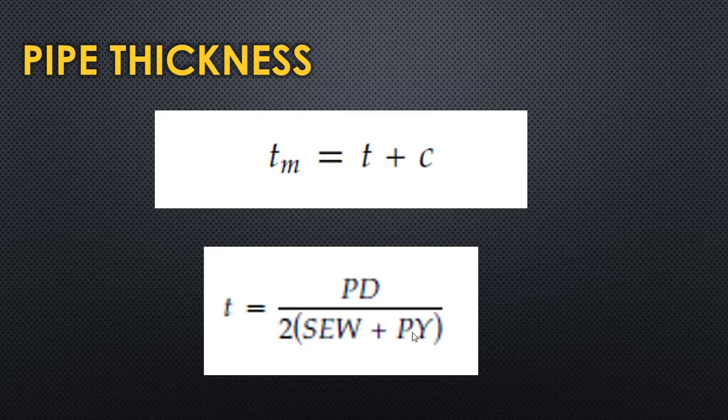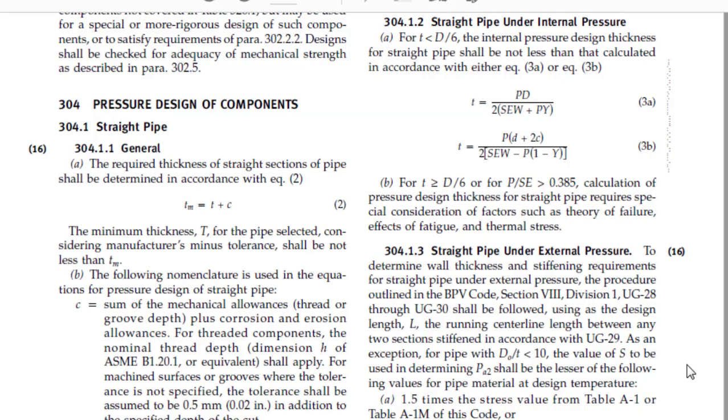So what it says, Tm equal to T plus C and T equal to PD by 2 into SCW plus PY. I will show you how exactly the formula, the definitions of the formula and how it needs to be calculated. So for that, we have to go to ASME B31.3 304.1. So let's go to the ASME B31.3. Here we go. We are in ASME B31.3 in clause 304.1. So as per 304.1, here the formula is already given.